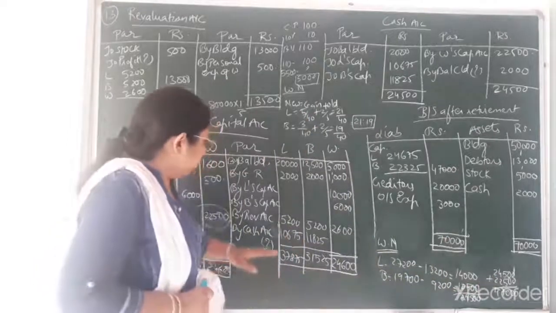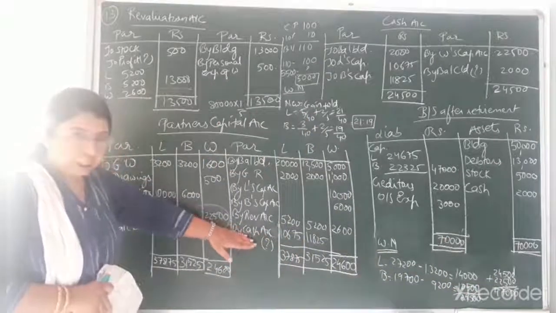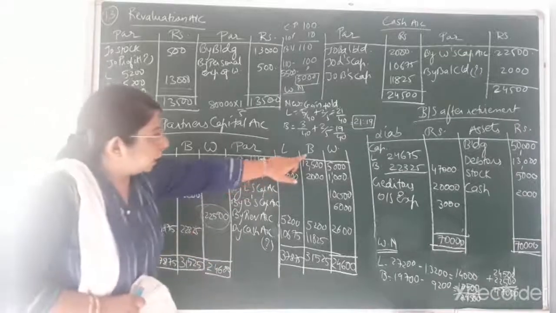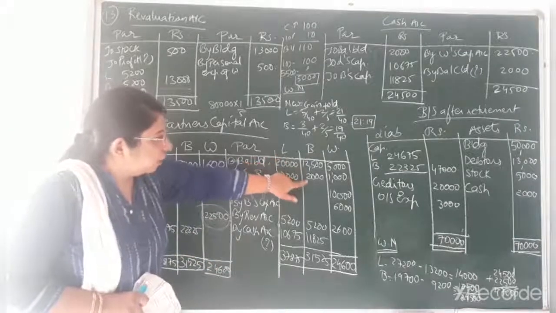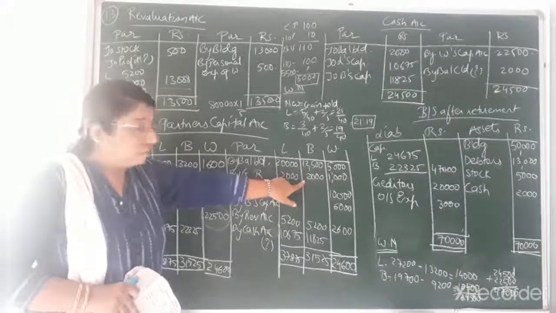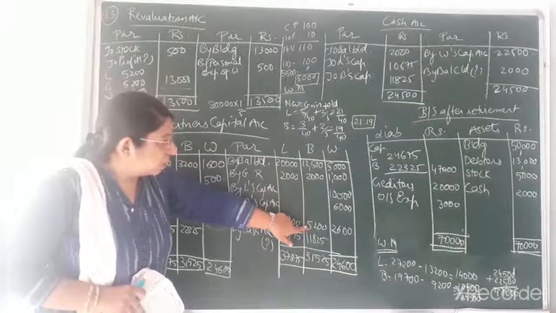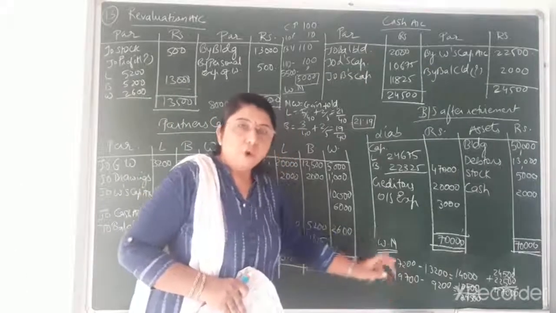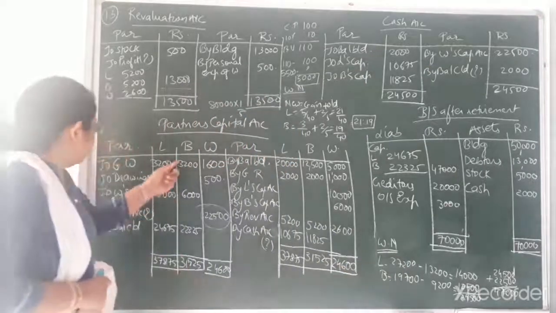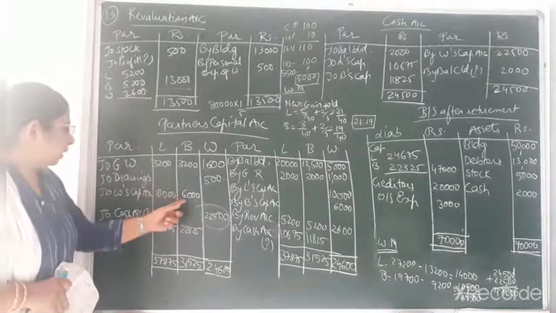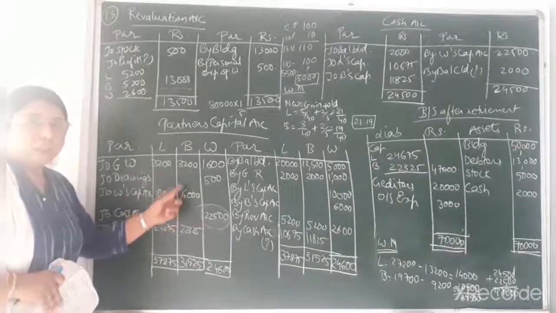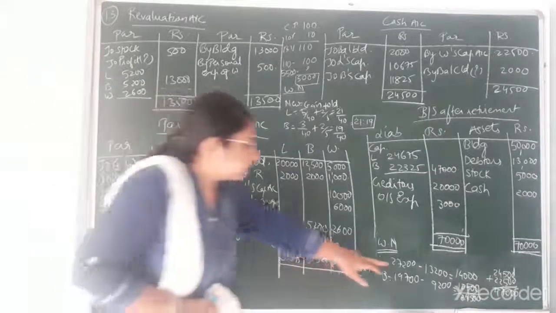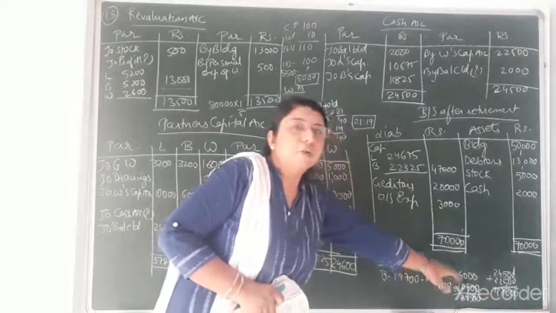Again I am explaining. Before the entry of this cash account and before the entry of this closing capital, what is the total of B? That is 12,500 plus 2,000, that would come to 14,500. 14,500 plus 5,200, that would come to 19,700. From 19,700, the two entries, that is of goodwill and W's capital account, that is of new goodwill, these two entries, 9,200, will be subtracted, and the remaining balance would be 10,500.